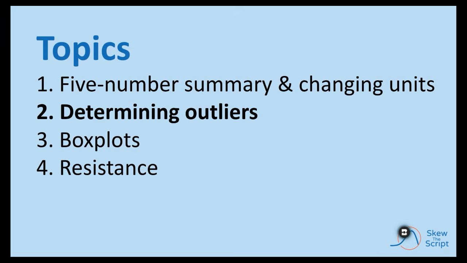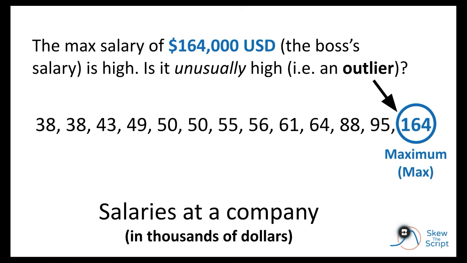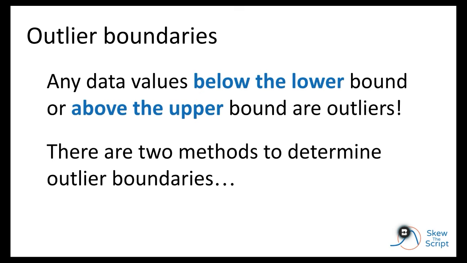All right, now moving on to outliers. Turning back to our original salaries, we saw the maximum salary of $164,000, that boss's salary. It's unusual, but is it unusually high enough compared to the rest of the salaries, and is it considered an outlier? So to determine if a data value is an outlier, we need to calculate what are called outlier boundaries. Any data value that falls below a lower outlier boundary is considered an outlier, as are any data values that fall above a high outlier boundary.